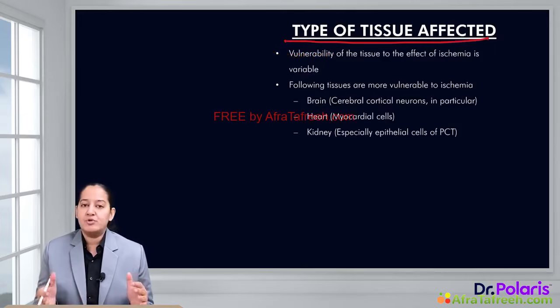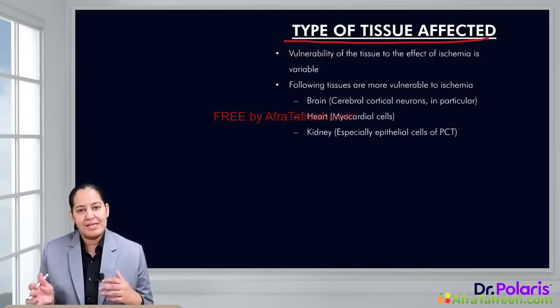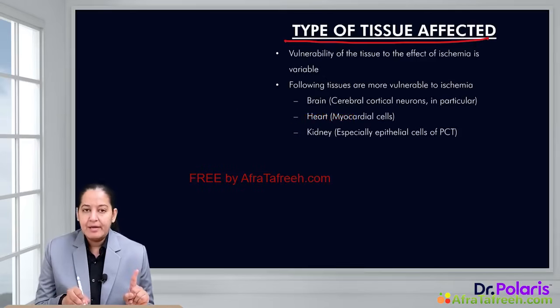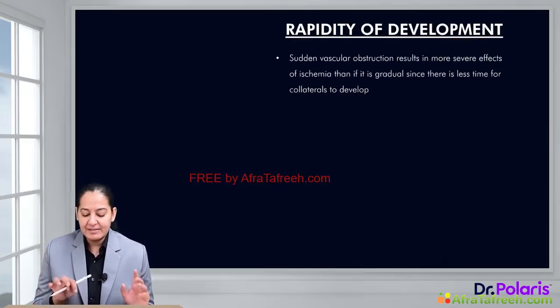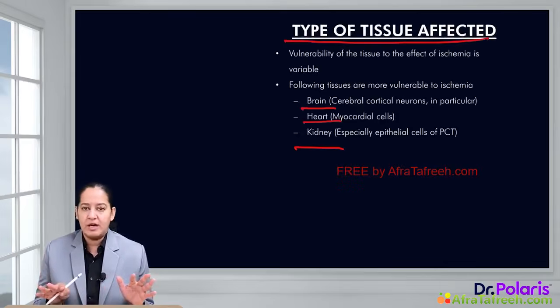In the human body, some tissues are more vulnerable to ischemia, some are less vulnerable. The most vulnerable organ or tissue in the human body is the brain. Second is the heart, and third is the kidney. So in the brain, if for at least 8 minutes blood supply is not there, ischemia is there, it can lead to death of the person.